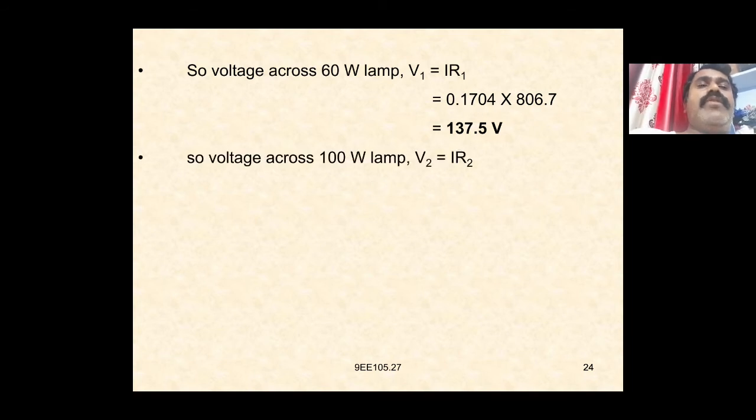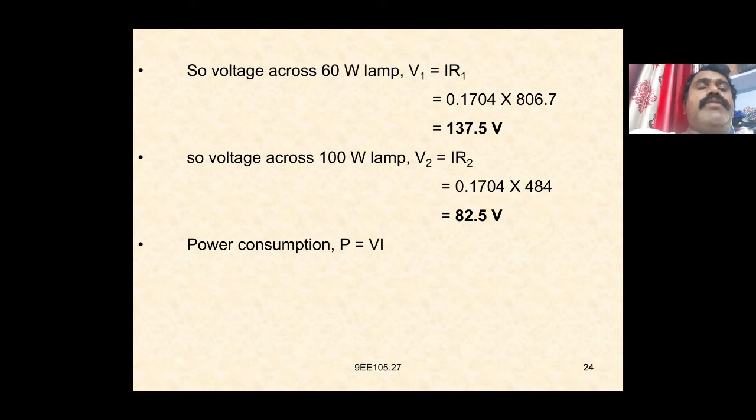The voltage across the 100 watt lamp V2 is equal to I into R2, 0.1704 into 484, which gives 82.5 volts. Power consumption P is equal to V into I, 220 into 0.1704, which is equal to 37.5 watts.